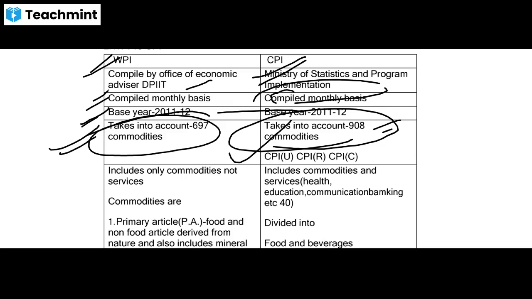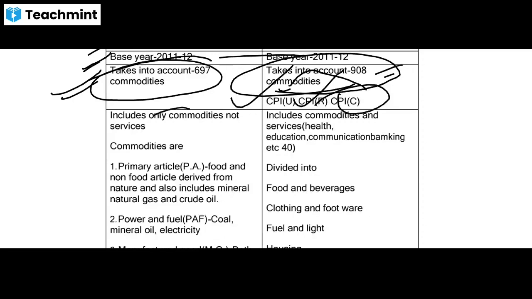The WPI includes only commodities. Okay, remember this fact. WPI includes commodities and not services. They've asked this question, this particular thing, that WPI is not considering services. Okay, so yes, WPI does not consider service.